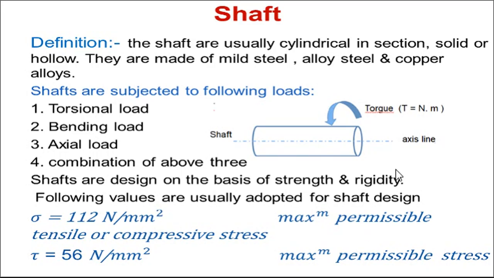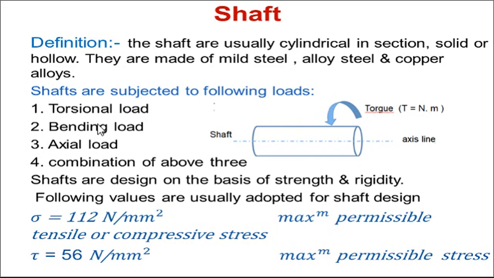So in this small figure, you can see there is a shaft. There is an axis line for the shaft, and this particular shaft is of a circular cross section. It may be hollow or it may be solid, and this shaft may be made of mild steel, alloy steel or copper alloys. This shaft, in the longitudinal direction, may be subjected to different types of loading.